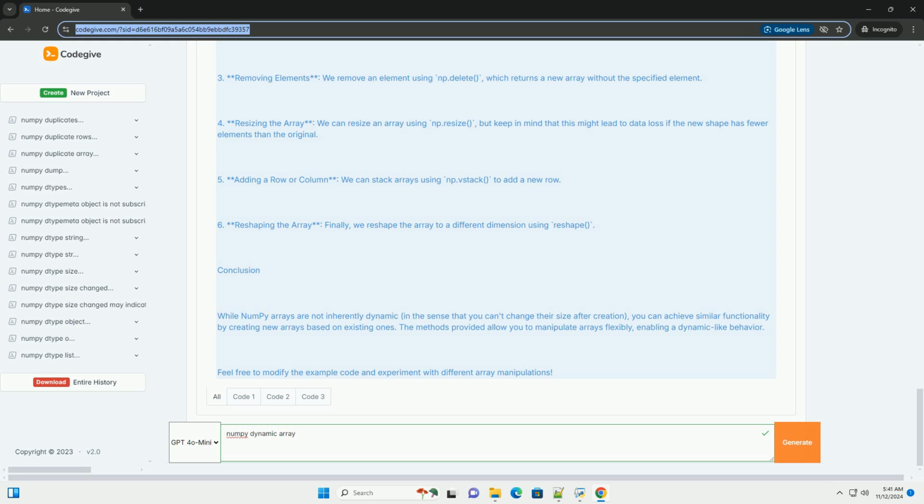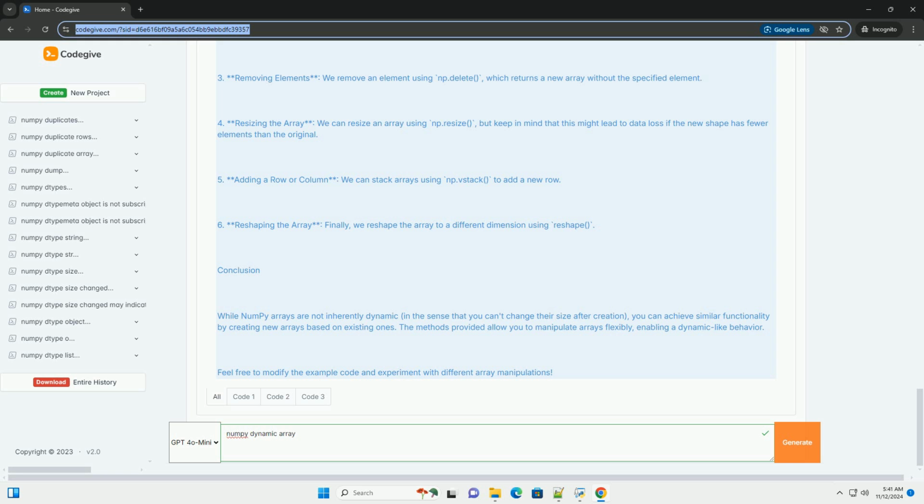4. Resizing the array. We can resize an array using np.resize, but keep in mind that this might lead to data loss if the new shape has fewer elements than the original. 5. Adding a row or column. We can stack arrays using np.vstack to add a new row. 6. Reshaping the array. Finally, we reshape the array to a different dimension using reshape.